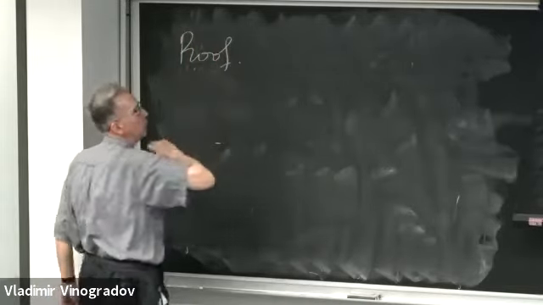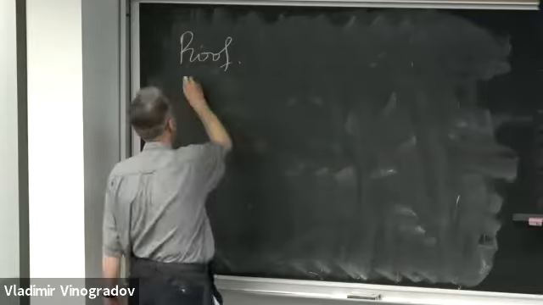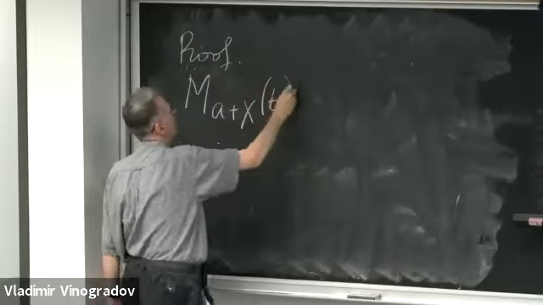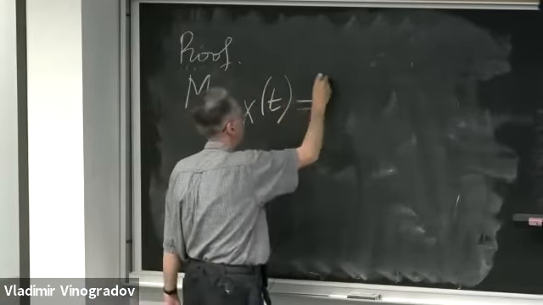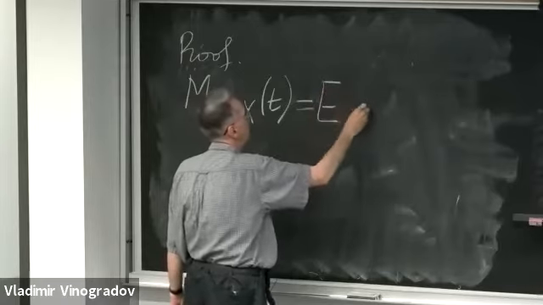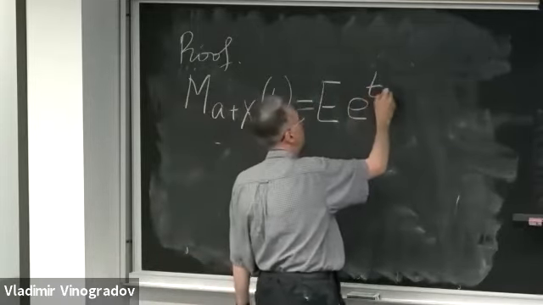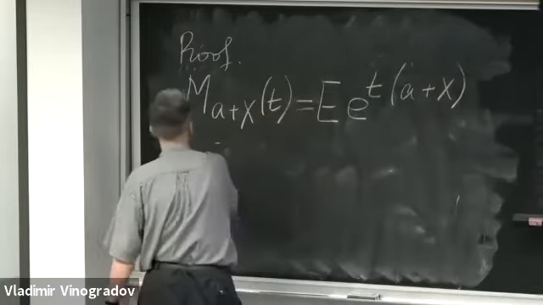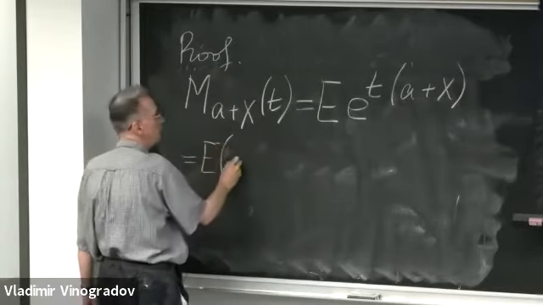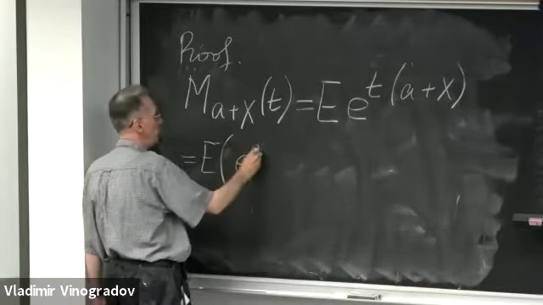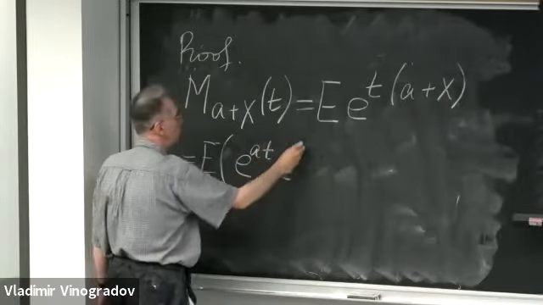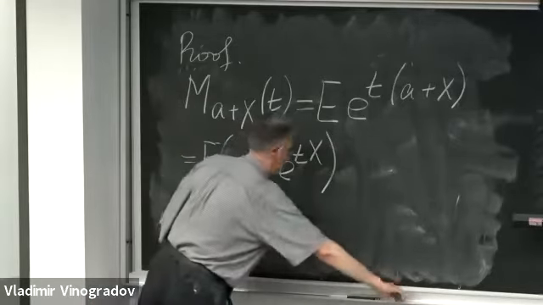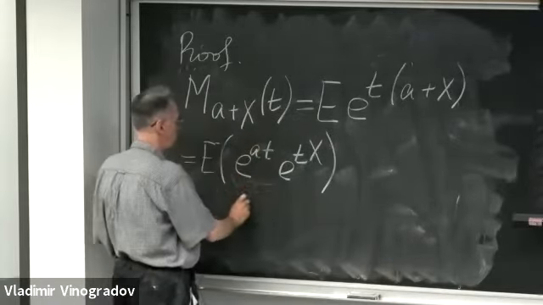In order to prove this straightforward property, simply rewrite the MGF, which is the expectation of e to the power t times (a plus X), as the expectation of the product of e to the at times e to the tX. And then e to the at is a constant.